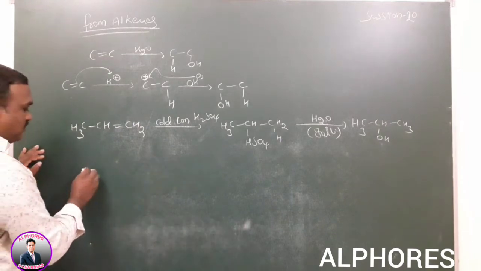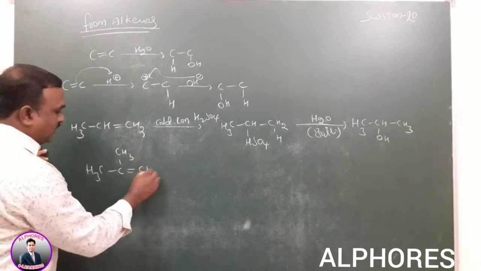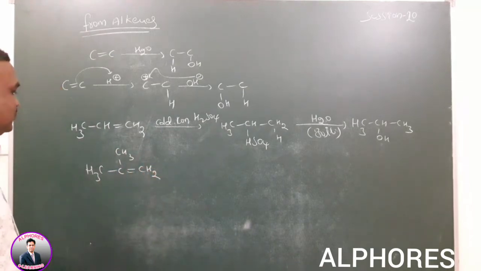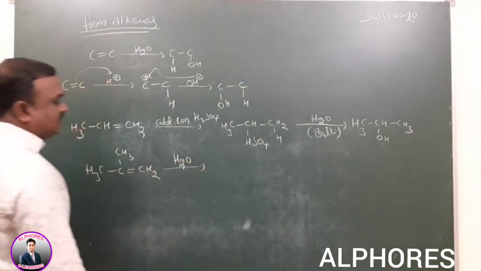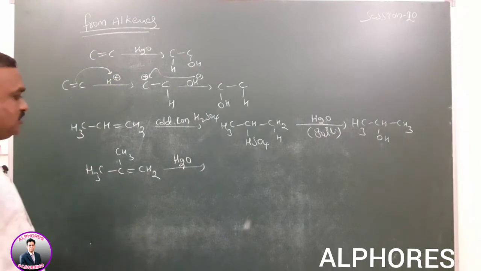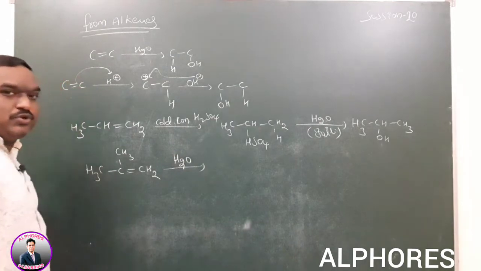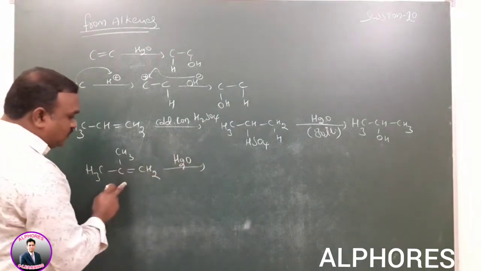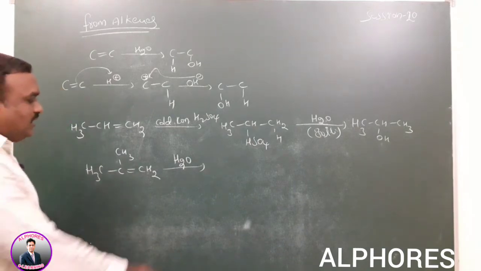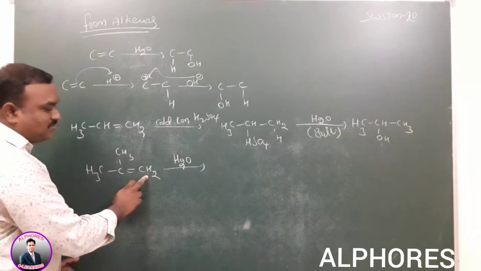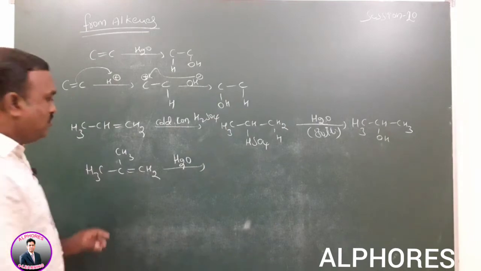For example, here CH3 is given, double bond, again CH2 is given. The addition is water addition. Here H2O gives H plus and OH minus. H plus is the electrophile. OH minus is the nucleophile. The OH minus is added to where? The more substituted carbon, which has fewer hydrogens. H plus is added to where? The less substituted carbon, which has more hydrogens.